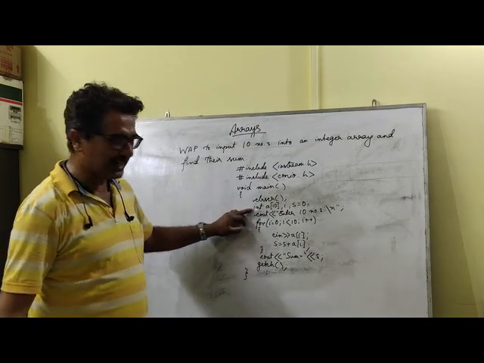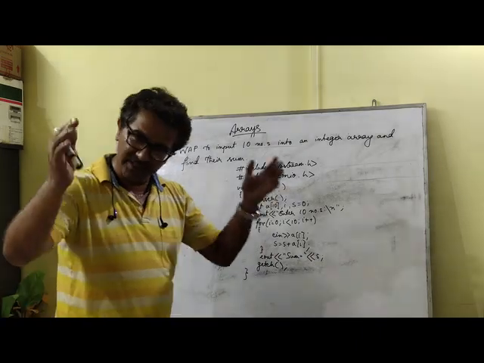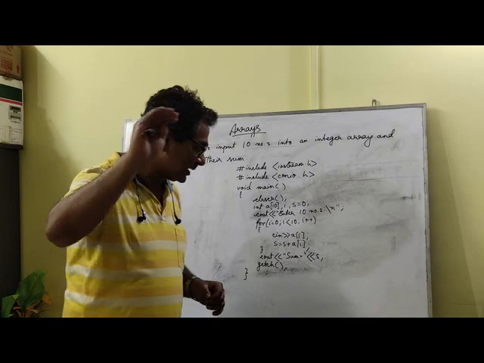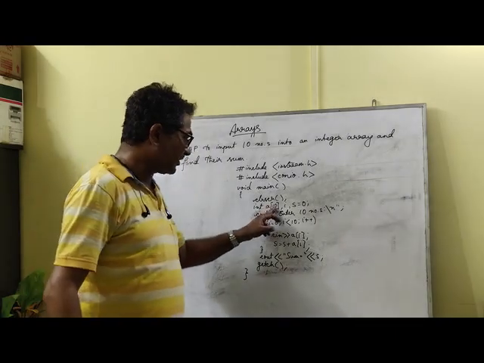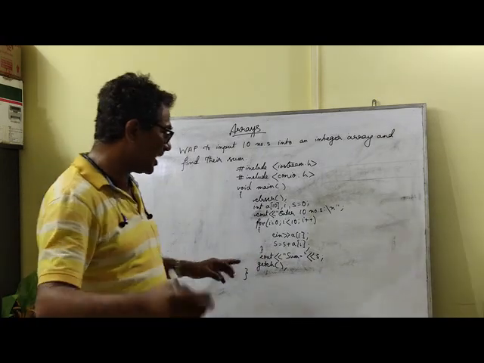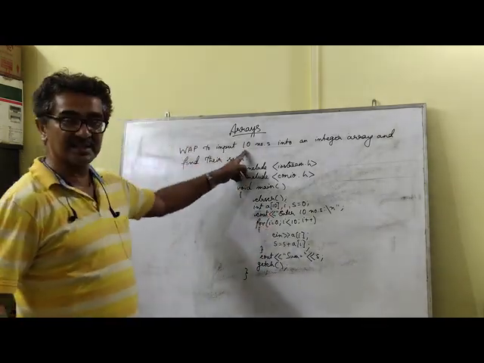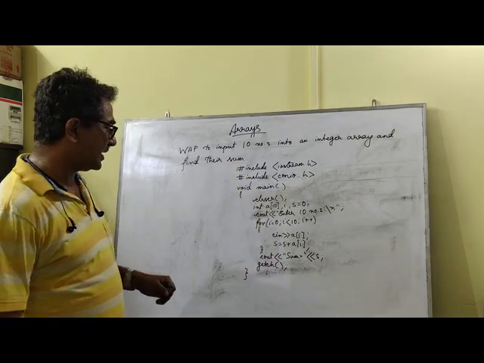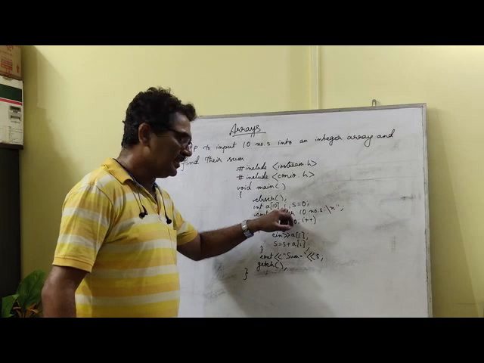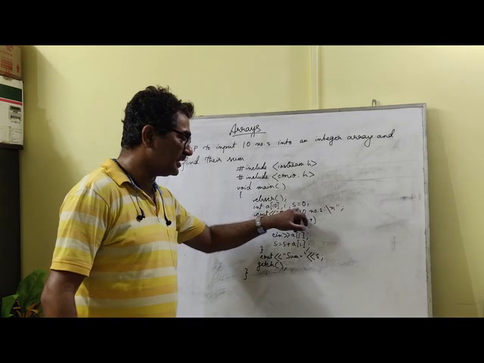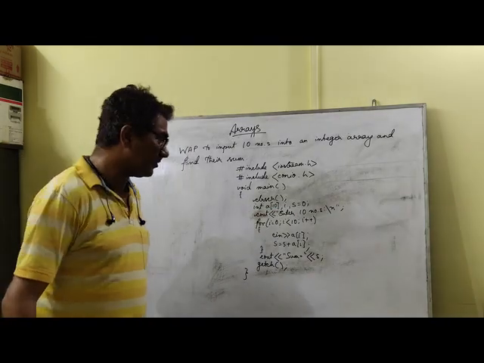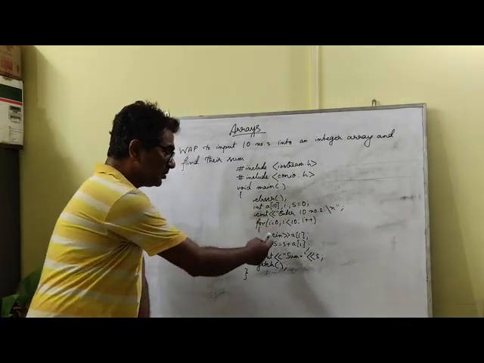Then we declare an array. Declaring an array means telling the computer, please allocate 10 spaces so that I can store 10 integers into this memory space. So A of 10, the name of the array, I have named it as A. Remember, you can give any name, it doesn't matter. 10 is the size because the question tells that you have to input 10 numbers into an integer array. That is why I have taken int, and then I have taken a variable i, and then a variable s, which is initialized with 0. And here I give a message, enter 10 numbers, and this part is usual.